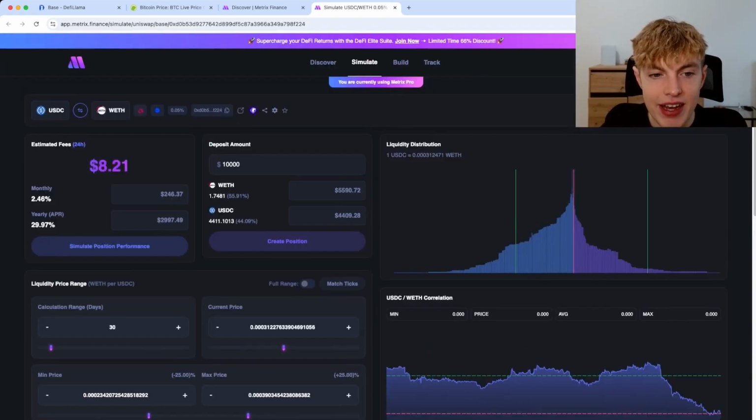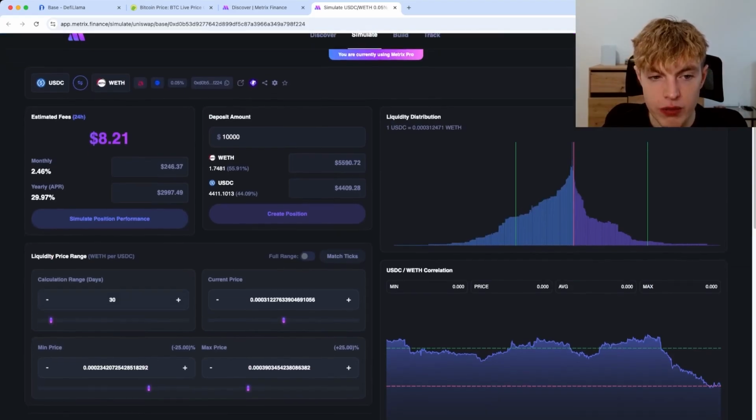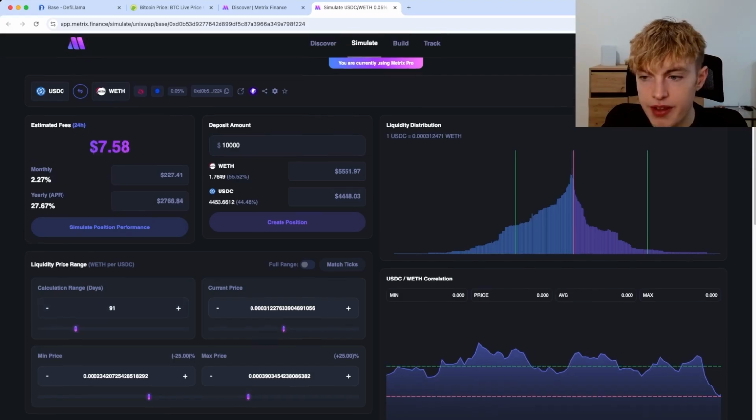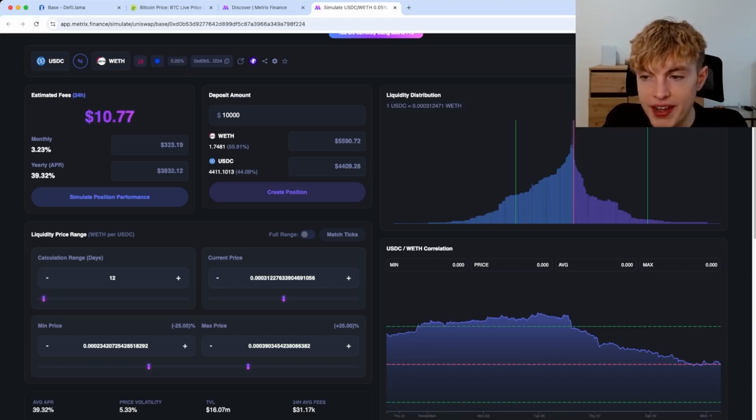That's a lot. And the first thing I like to do when I look at the correlation chart is change the calculation range over here. So I'm gonna go ahead and look at it in the past 90 days to see how it's performed. And then I'm going to zoom back in maybe to like 20 days, just check it out. And to try to simulate the most accurate return, I'm going to set it to about a 12-day calculation range.